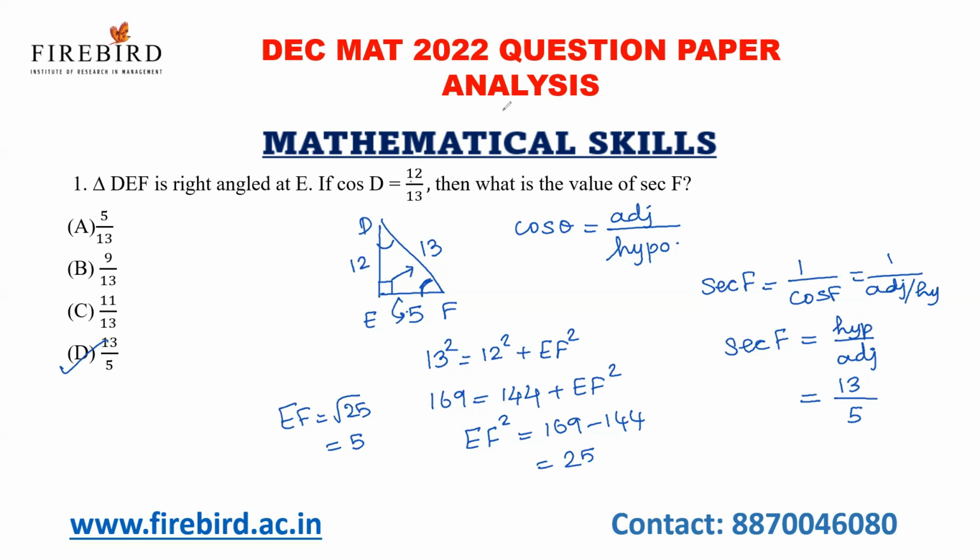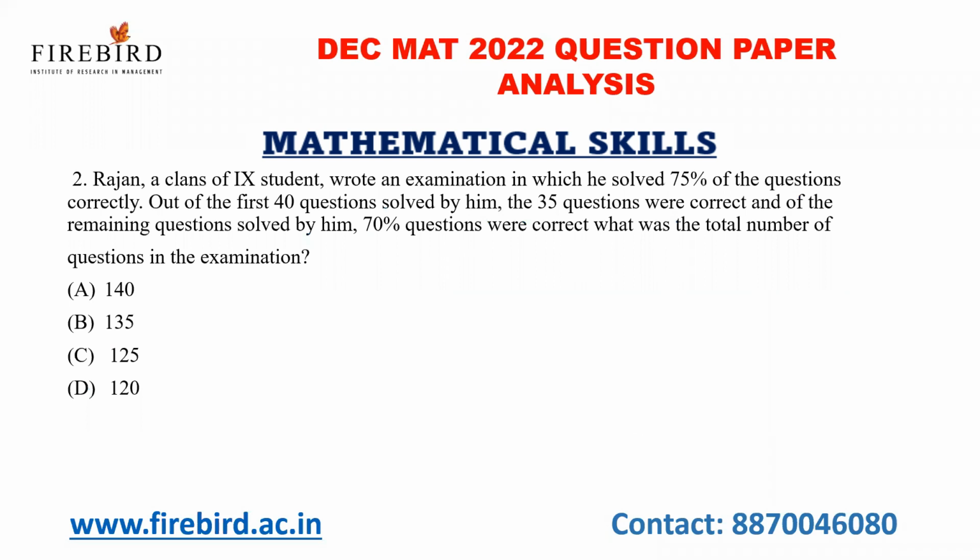Now let us see the next question. Rajan, a class 9 student, wrote an examination in which he solved 75% of the questions correctly. Out of the first 40 questions, he solved 35 questions correctly. Of the remaining questions solved by him, 70% were correct. What was the total number of questions in the examination?